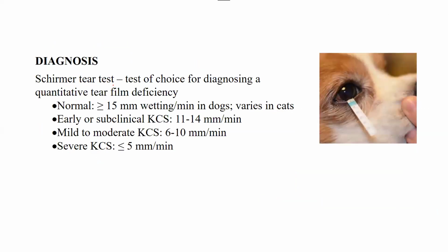Then we have diagnosis. For diagnosis, we perform a Schirmer tear test, which is the test of choice for diagnosing quantitative tear deficiency.